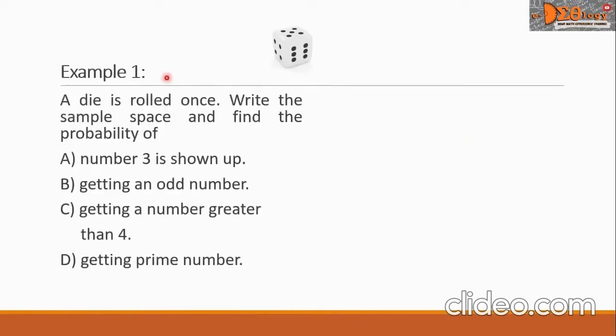Let us have example 1. A die is rolled once. Write the sample space and find the probability of letter A, number 3 is shown up. Letter B, getting an odd number. Letter C, getting a number greater than 4. Letter D, getting prime number. We have a picture of a die on top of our screen.